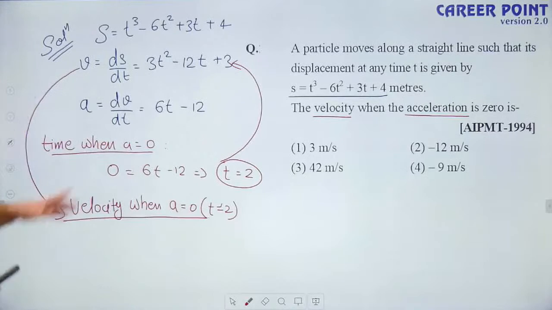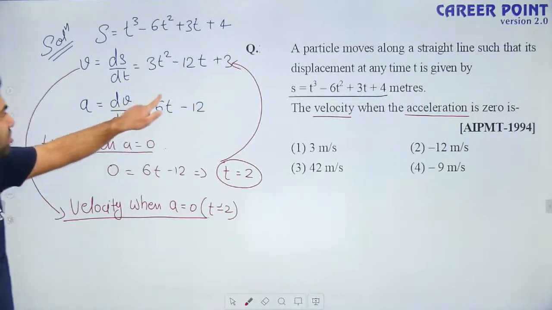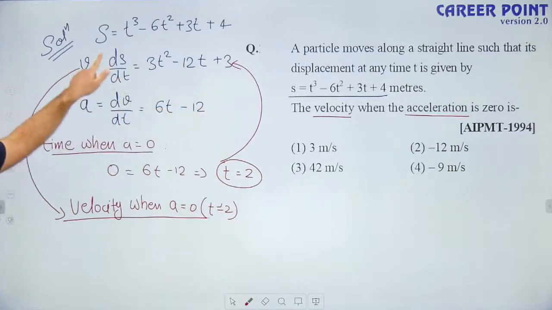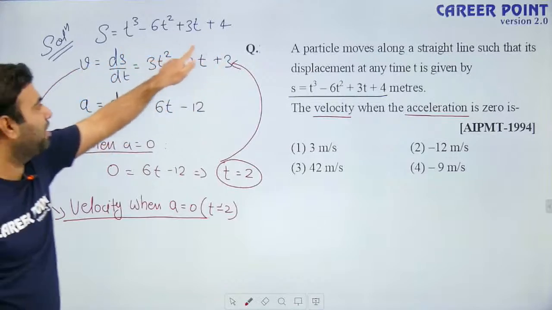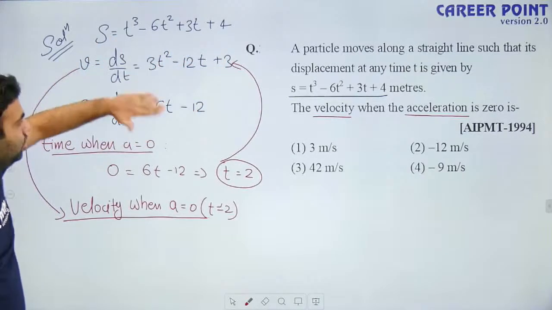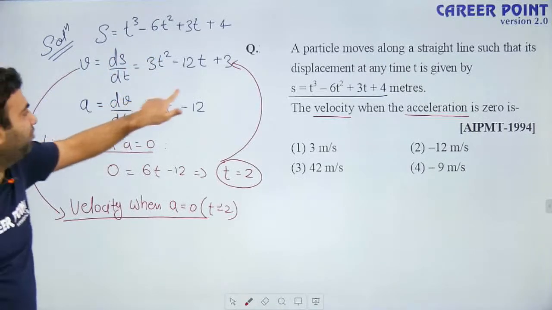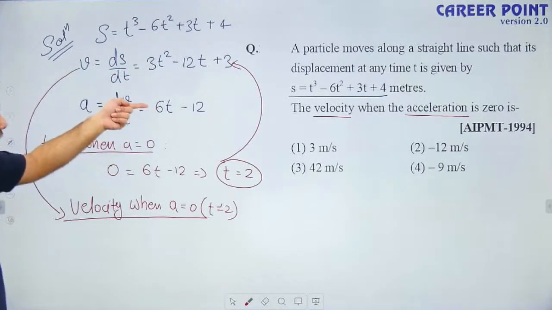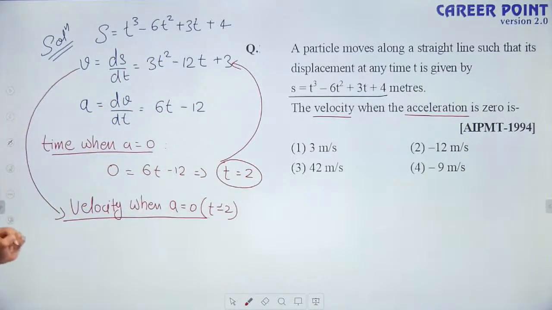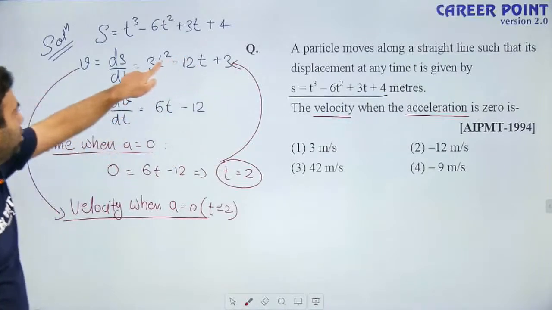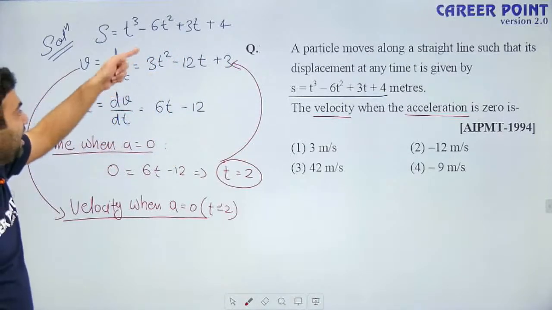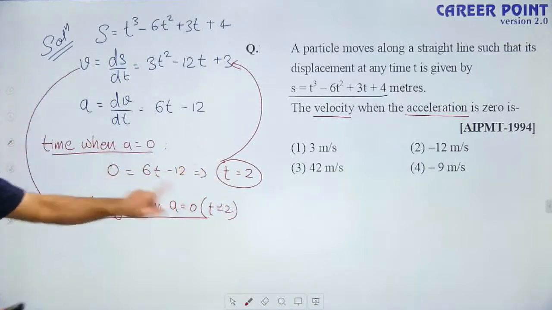Okay, as you can see, acceleration is a function of time. It is changing with the passage of time. Also, velocity is a function of time, which is changing with the passage of time. So both of them are non-uniform. Now we have put this acceleration as 0 and calculated the time when acceleration is 0. Now we will put this time in this equation and we will get the velocity at the time t equals to 2 when acceleration is 0.